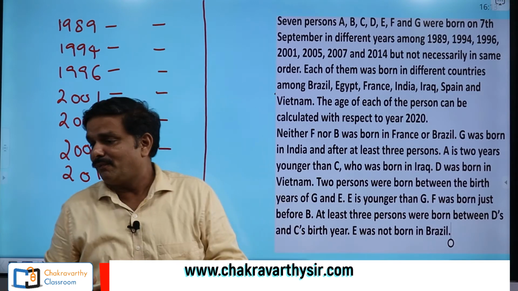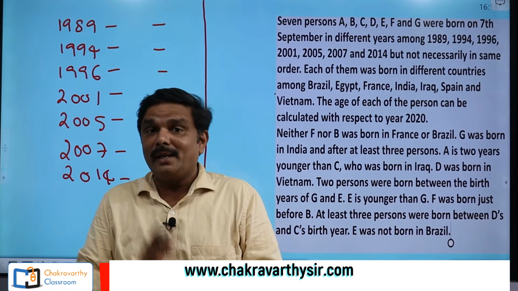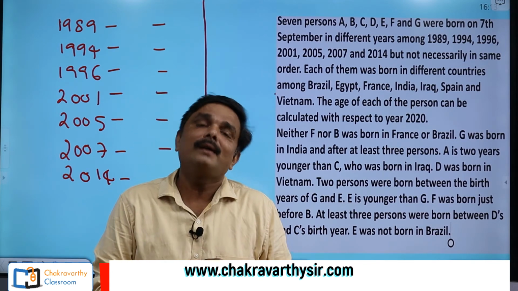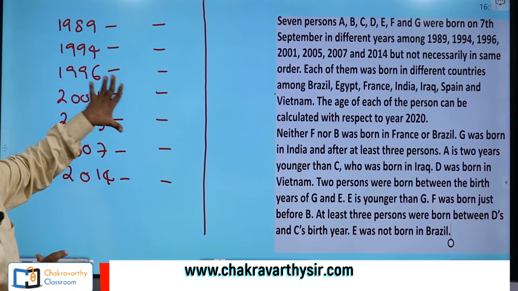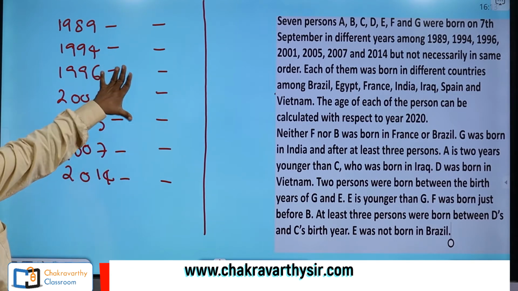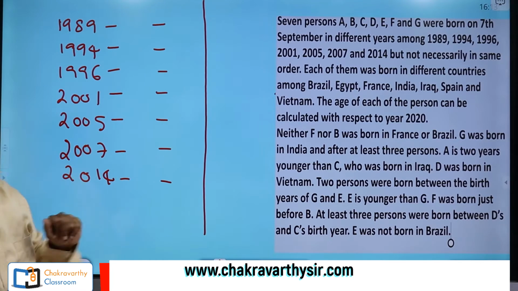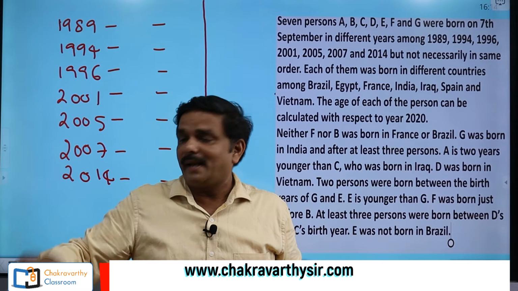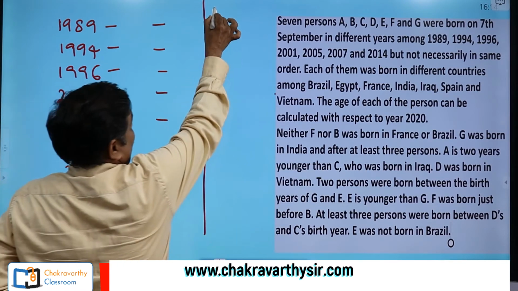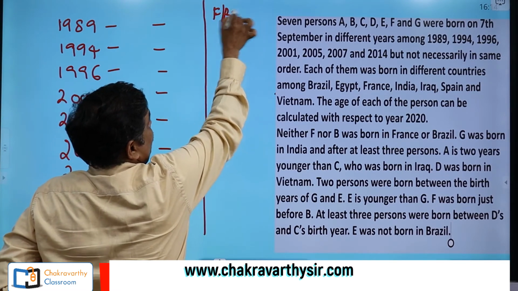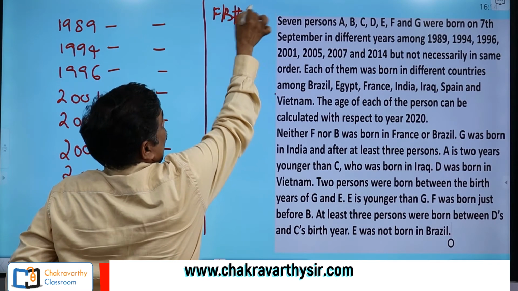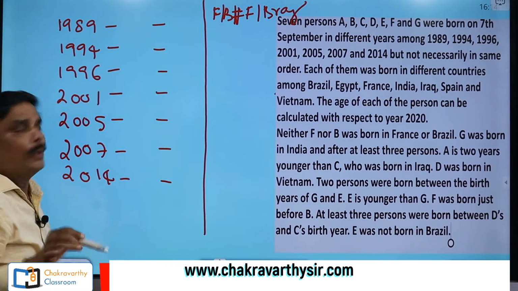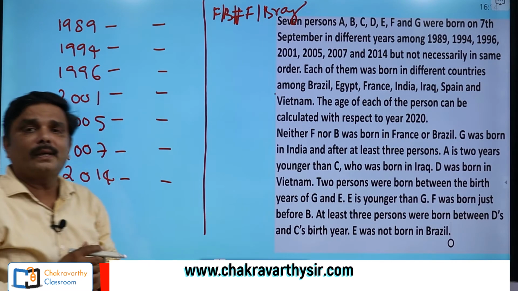Okay, now the first information here: neither F nor B was born in France or Brazil. A negative information, you see. I cannot keep that information on the chart, though if you are able to keep the information on the chart, positive on the right, negative on the left finally. But here nothing is there, so I am going to go with the rough work. F and B have not been born in France or Brazil. I cannot bring this information onto the chart as of now.